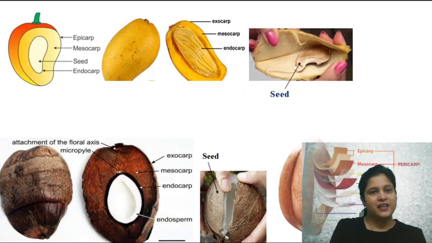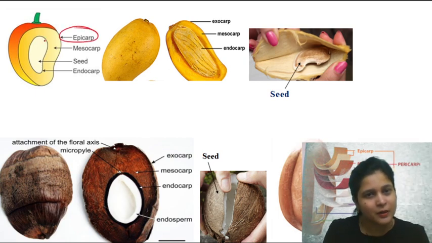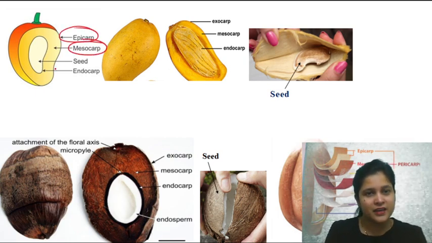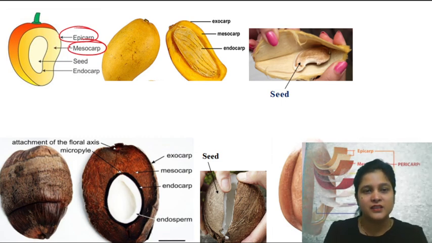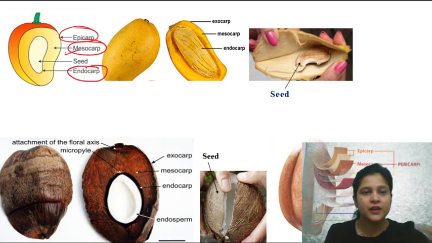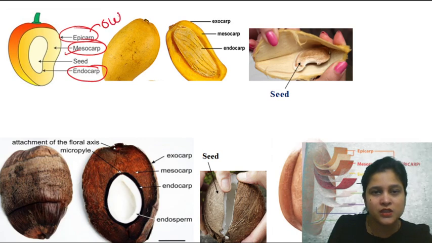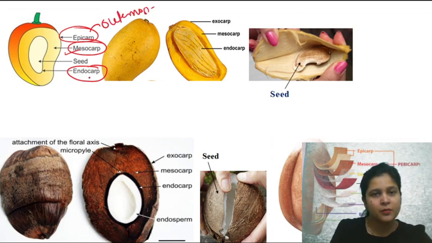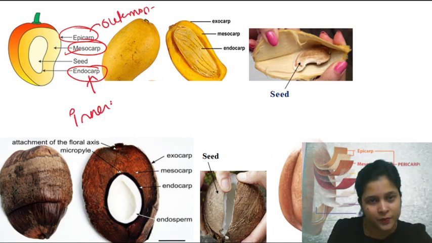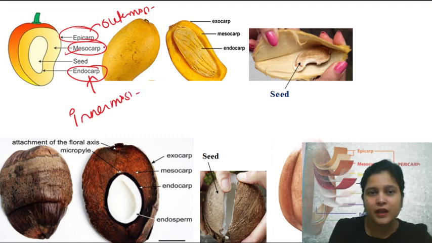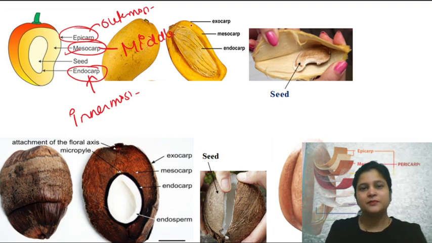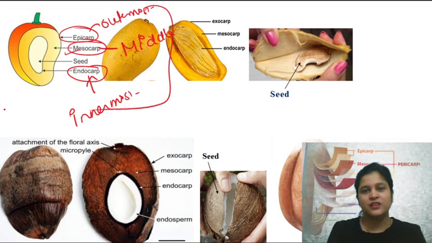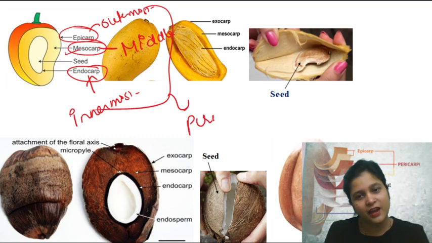We can see in this diagram, it's epicarp outside, mesocarp inside, epicarp, that is it's in the middle. And what is innermost? Innermost is endocarp. So outermost is epicarp and innermost is endocarp, and the middle one, M for middle and M for mesocarp, right? All 3 of these will make pericarp.